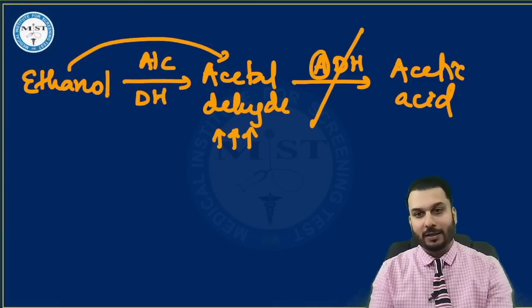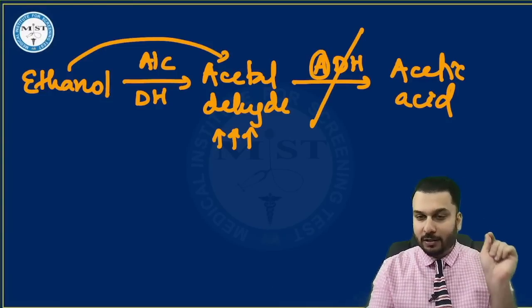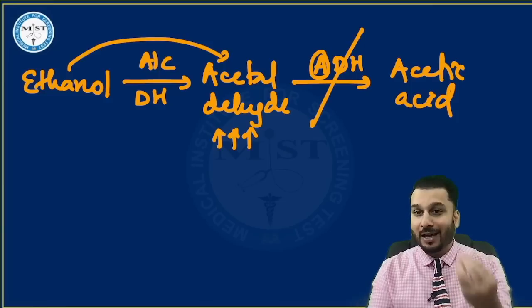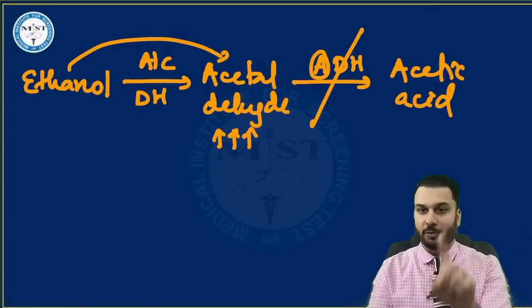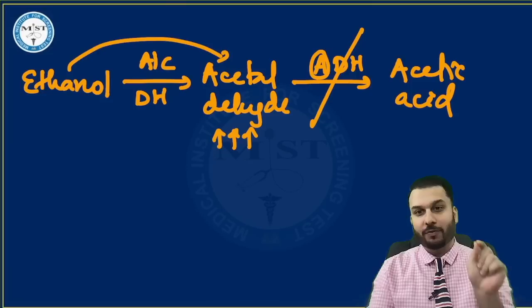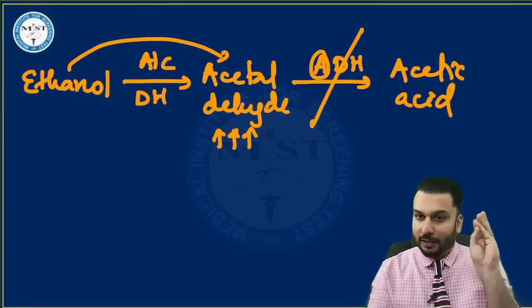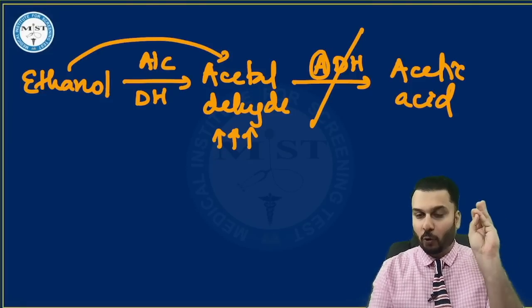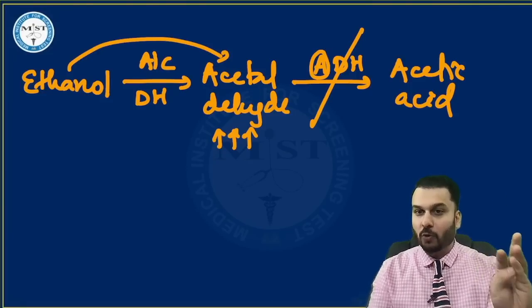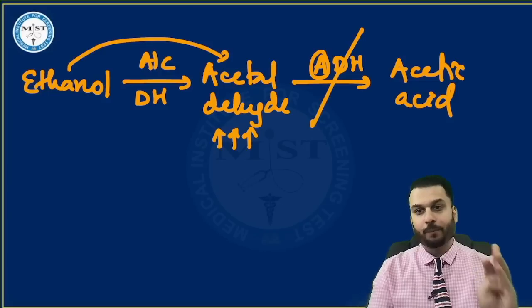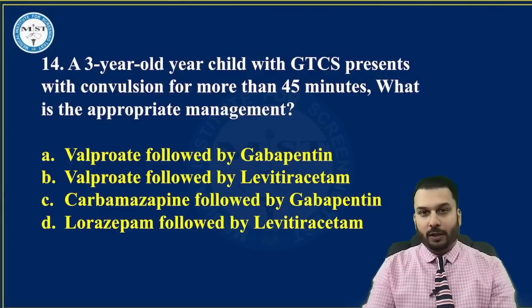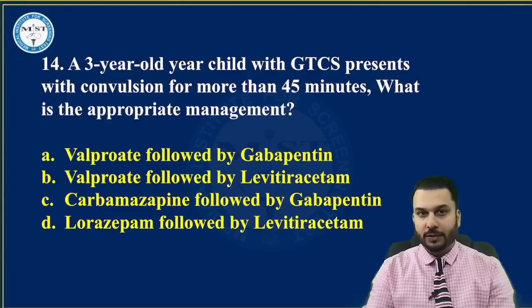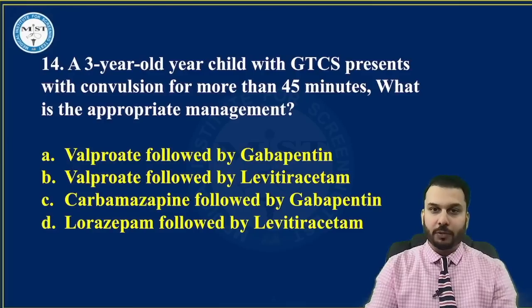Once again, an anticipated question. Last FMG exam, they asked the antidote in alcohol toxicity. This time they have asked about this. And I told you specifically during my classes that there is going to be a question from opioid toxicity, smoking, and alcohol. And as you can see, the question has come. A 3-year-old child with GTCS presents with convulsions for more than 45 minutes. What is the appropriate treatment?